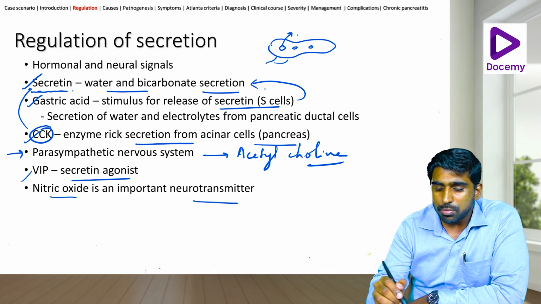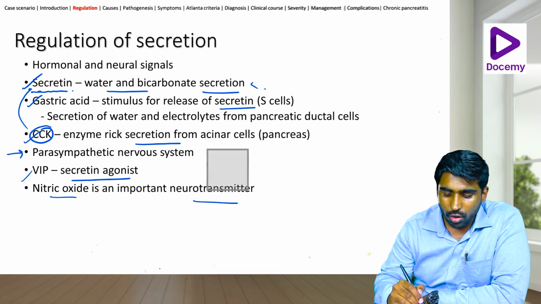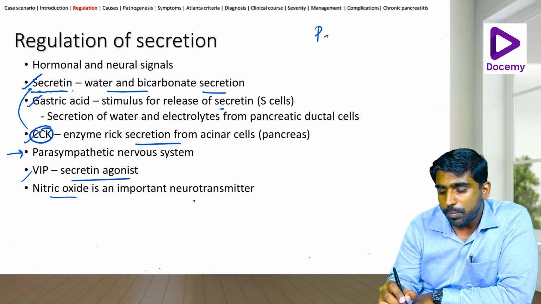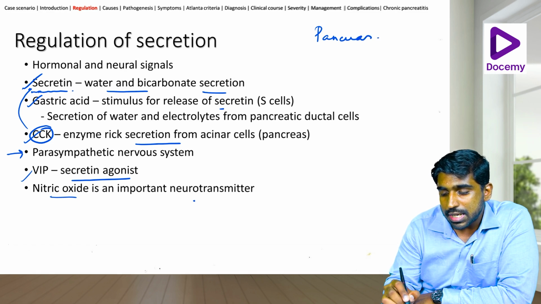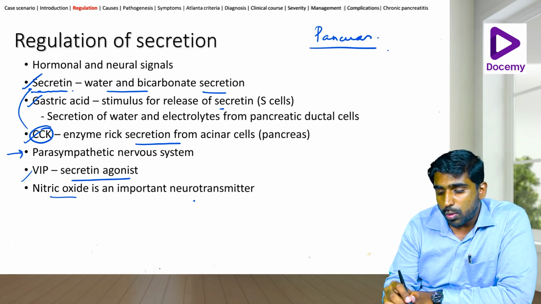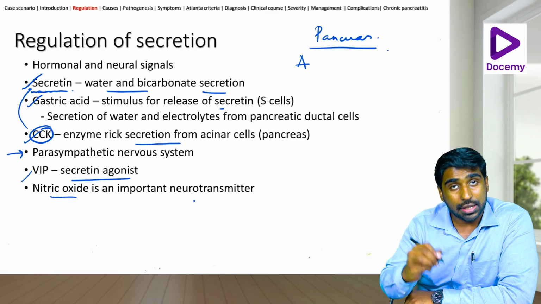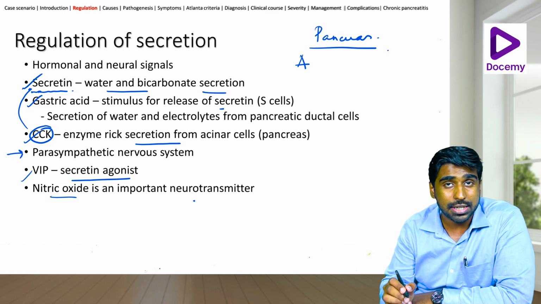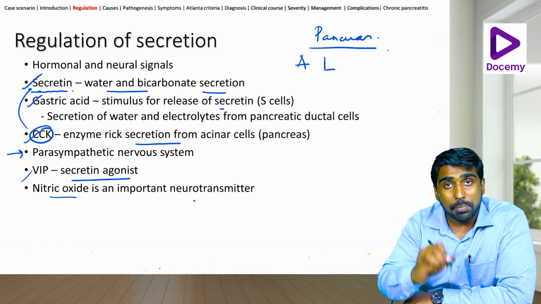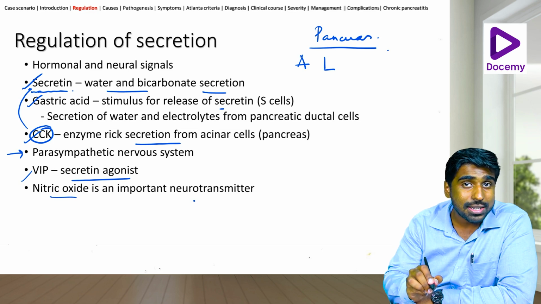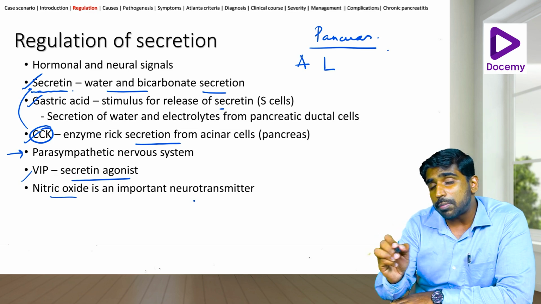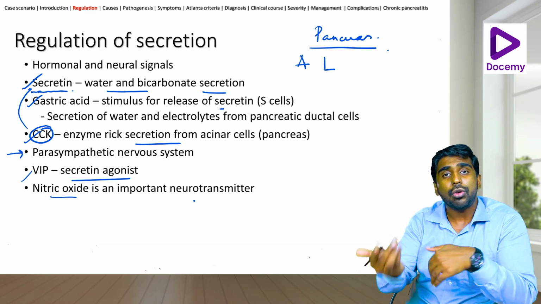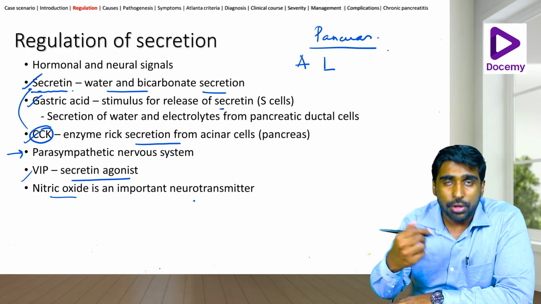Just to have a small basic idea of what enzymes are within the pancreas, we have the amylases, which help in digestion of carbohydrates. I'll just say it very simply so that you will get an understanding. Then you have the lipase, the co-lipase, the phospholipase. Lipase is inhibited by the bile salts, but the co-lipase helps the lipase to not be inhibited, so their actions will be predominant.